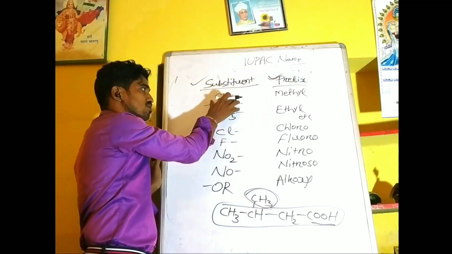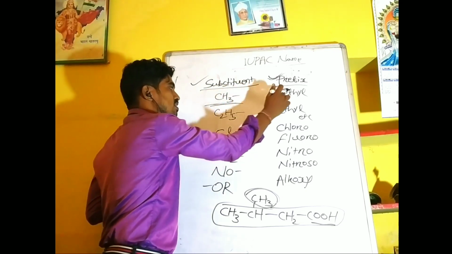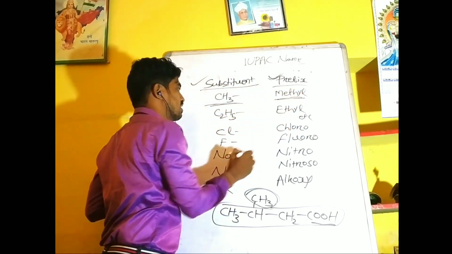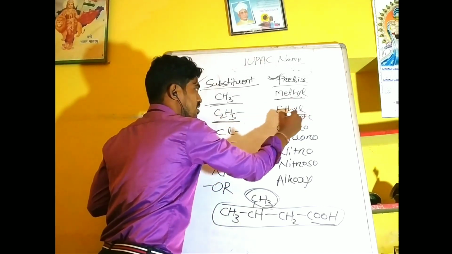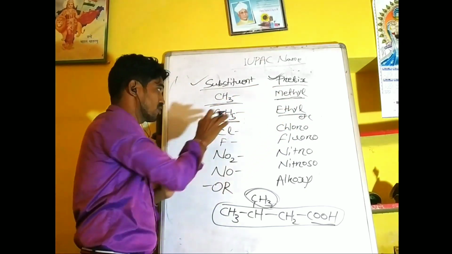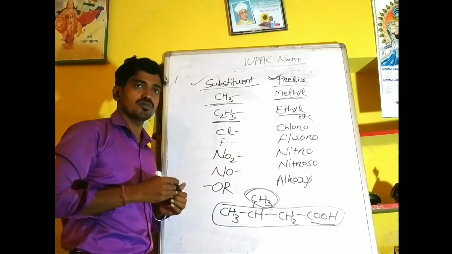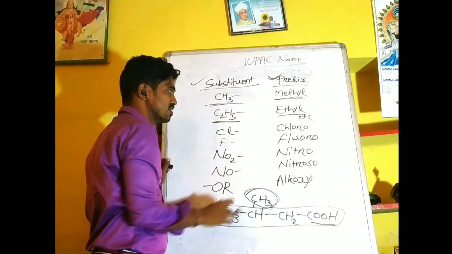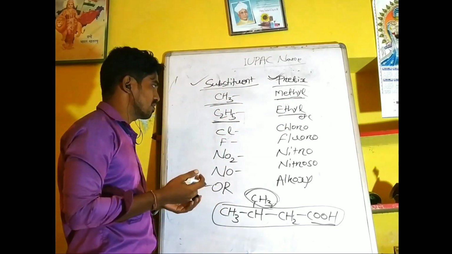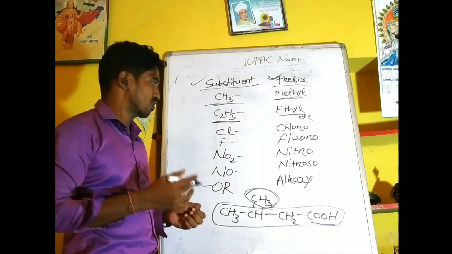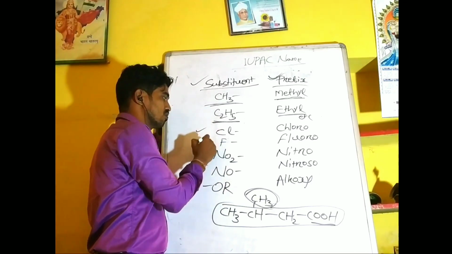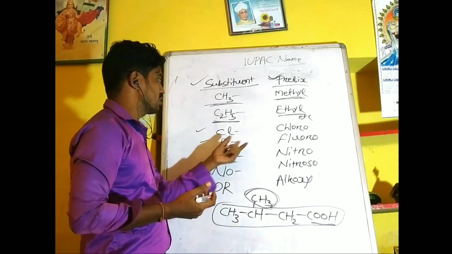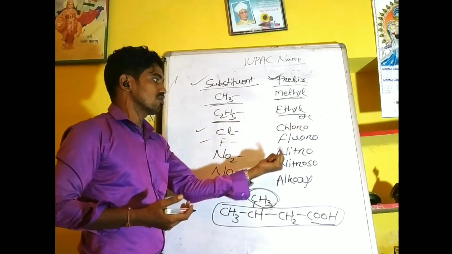So if a compound contains a substituent of CH3, then the prefix must be methyl. If the compound contains C2H5, then the prefix will be ethyl. And if it is C3H7, then it will be propyl, and so on. Again, if we have a halogen like chloro, fluoro, bromo or iodo, then the prefixes are chloro, fluoro, and so on.